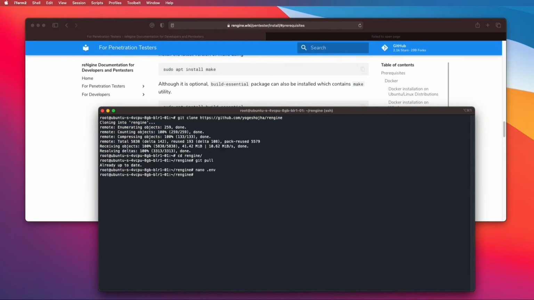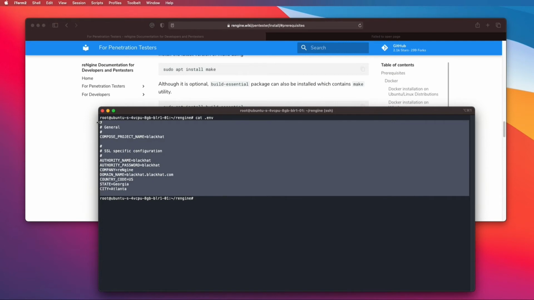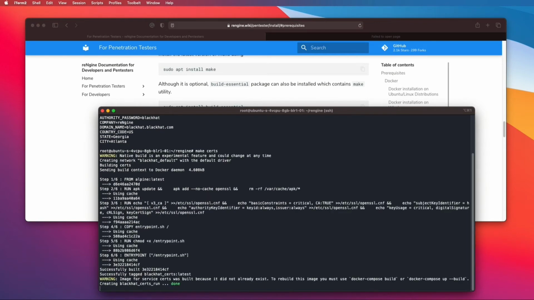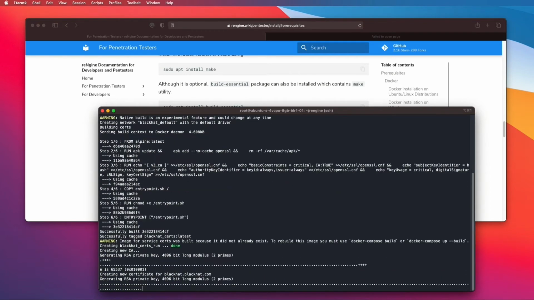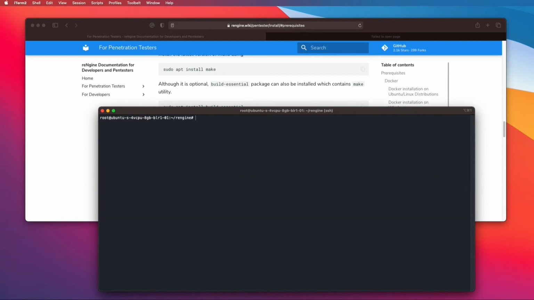So let's save it. Just verify that all the settings have been properly done. Once it's done, just run make certs. This will make all the certificates. It should not take a long time. Okay, the certificates have also been generated.